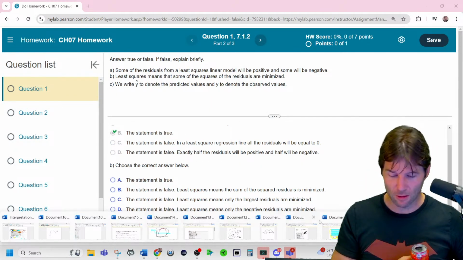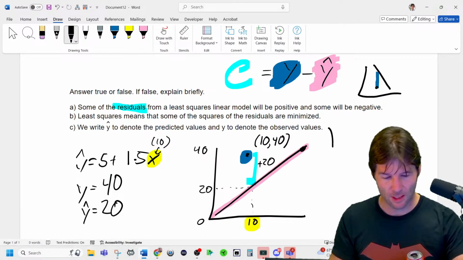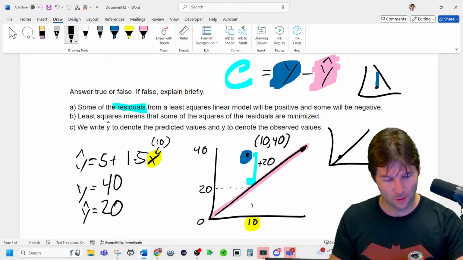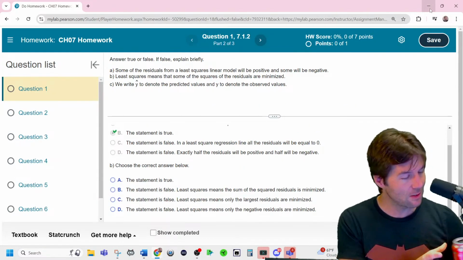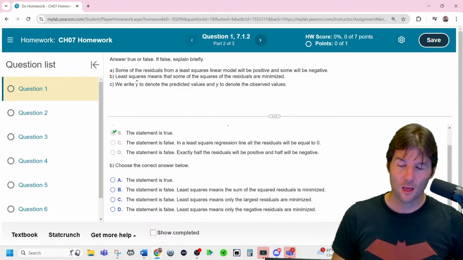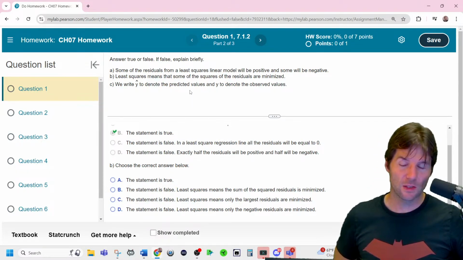If you're wondering what that would look like, it would simply be a line, and then all the dots would be on the line. That can happen, perfect fit. It rarely ever happens, so my Pearson's like, you don't usually get that, so maybe we shouldn't even mention that. But that's a technicality. Least squares means the sum of the squares of the residuals is minimized.